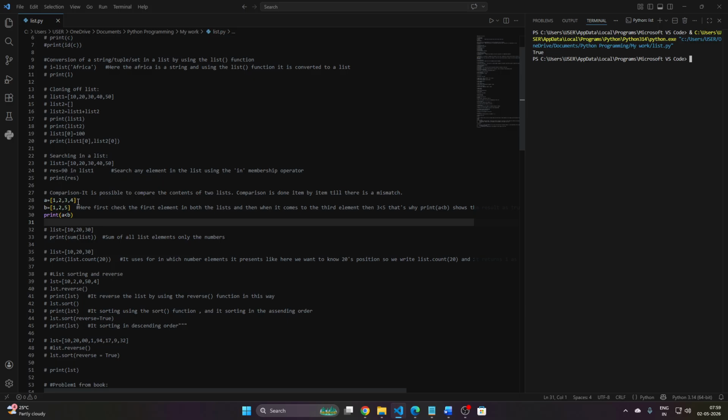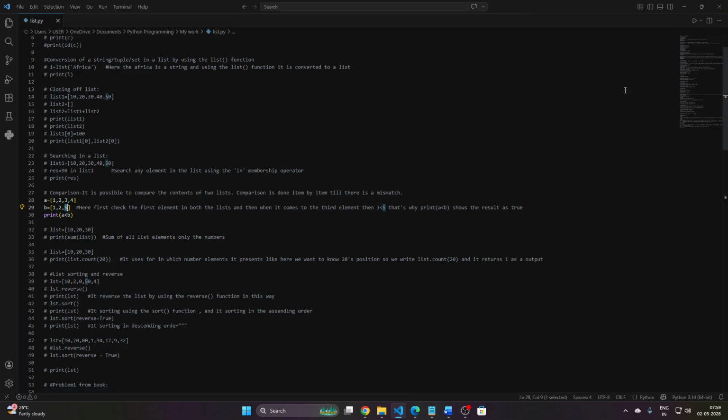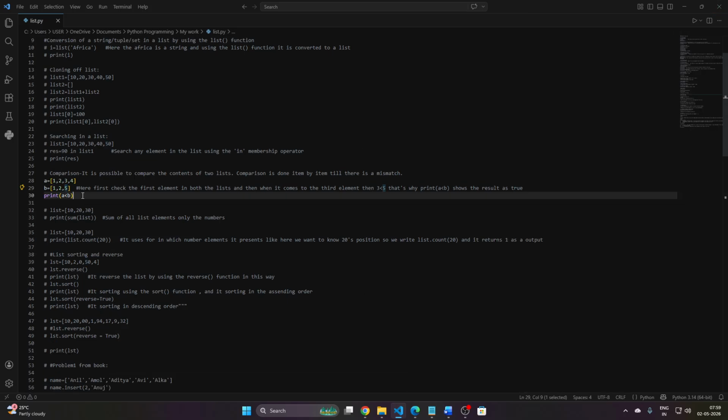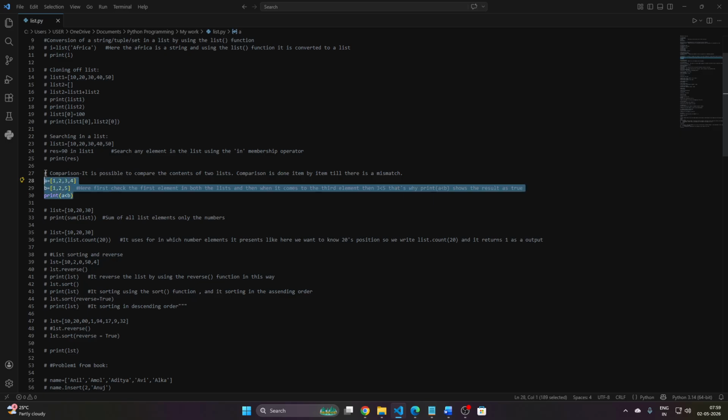So that's how it works. Here I see that 3 is less than 5. It's obviously true. That's why the whole statement is showing the output as true. Okay, we've done the comparison part.